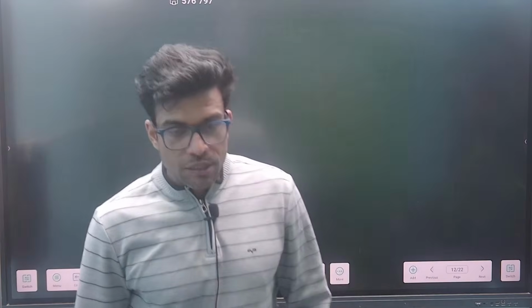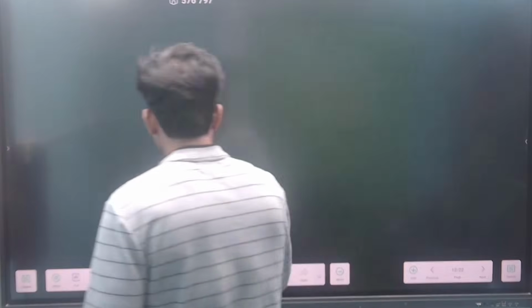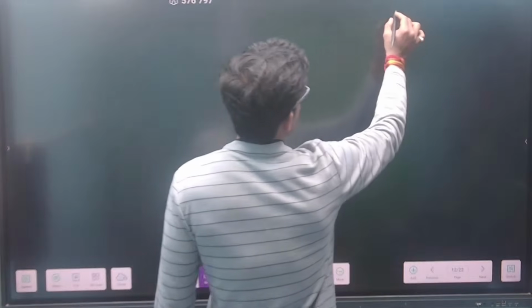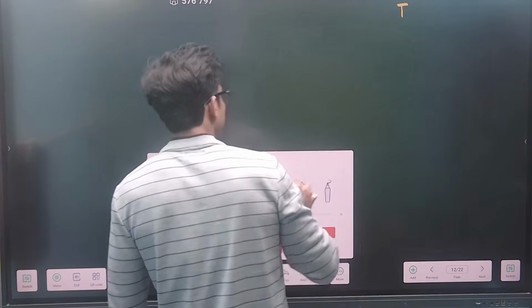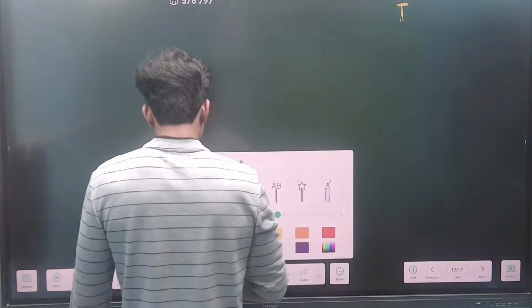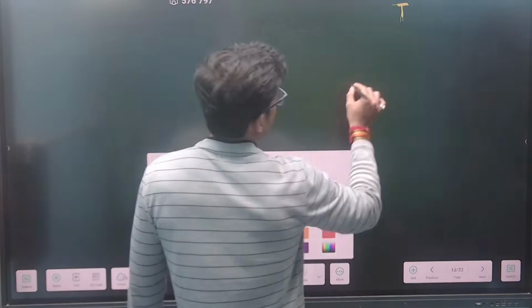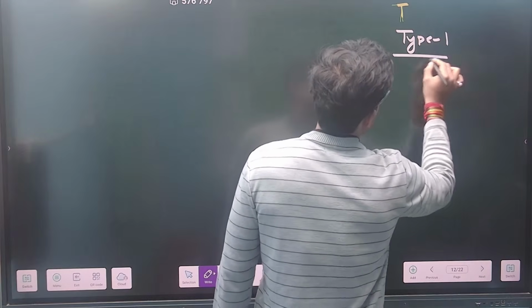Suppose this was our type 1 which we did now. So you can note it down that type 1 contains, you can note it down. Let me explain you type 2 also. The earlier which we have done was nothing but type 1. That was type 1. Now we will be doing type 2.